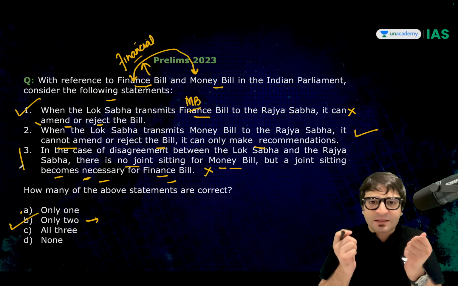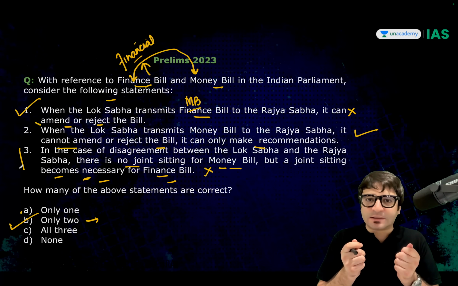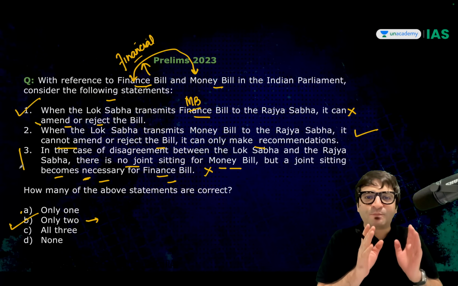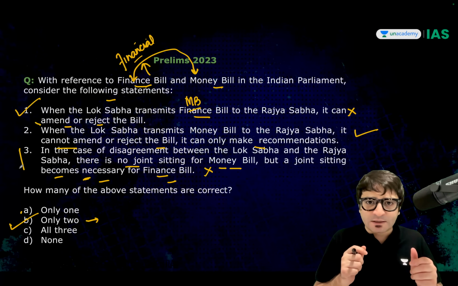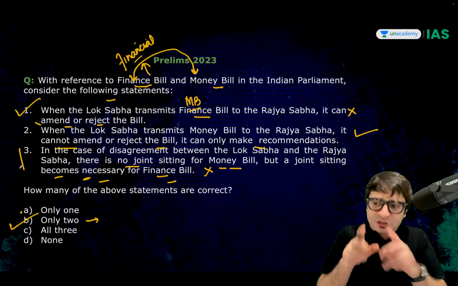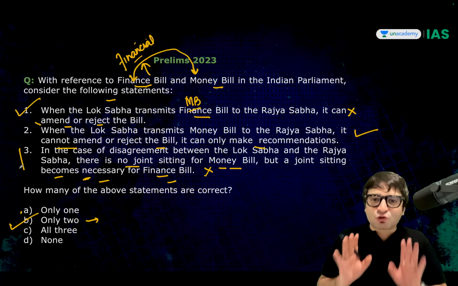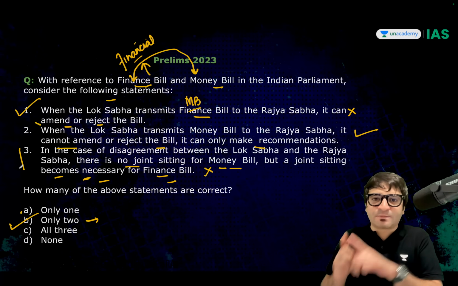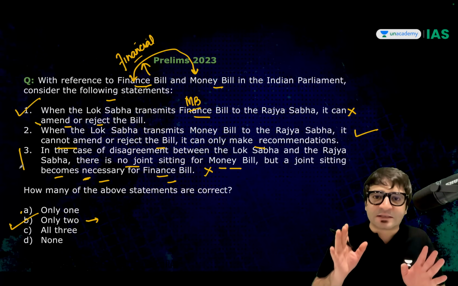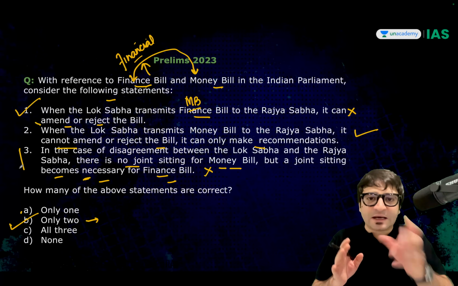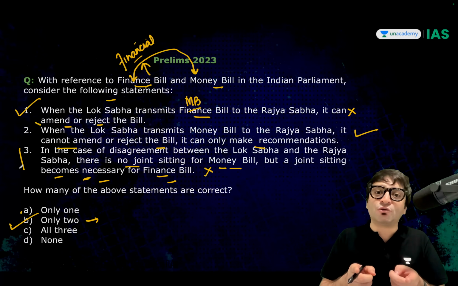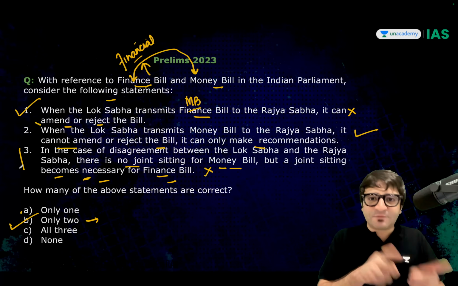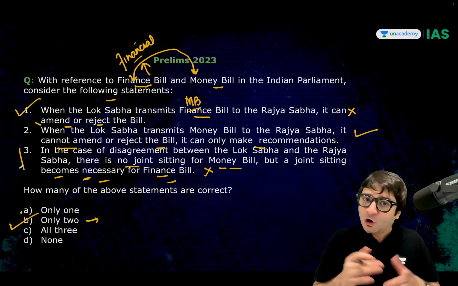The way statement 3 has been presented clearly means that UPSC is assuming that it is not finance bill, it is financial bill. So you also have to use the same assumption and assume that it is not finance bill, it is financial bill under Article 117, and then arrive at the right answer. In such types of questions, you need to assume, even if the question is asked in 2026 or beyond.